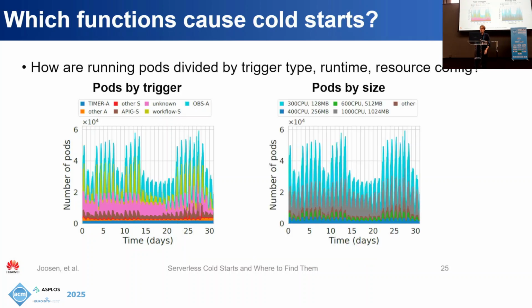So in this, we've split it by trigger type, and we can also split the number of running pods based on the size of those pods. And so what we can see then is that actually the periodicity of those time series is quite regular and quite predictable. And that's something I'll talk about in more detail later because it leads to some useful pre-warming opportunities.